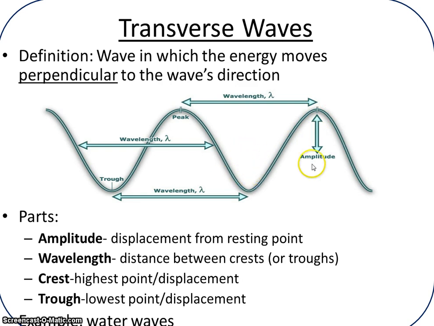So amplitude is not the whole wave. It's definitely not the whole wave. It's only from the resting position to where the displacement occurs. An example of a transverse wave would be like a water wave. If you were to drop a rock, you would create peaks and you would create valleys. And those peaks are called crests and the valleys are called troughs.